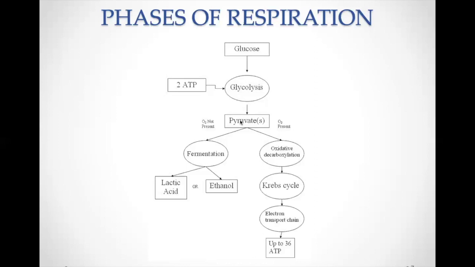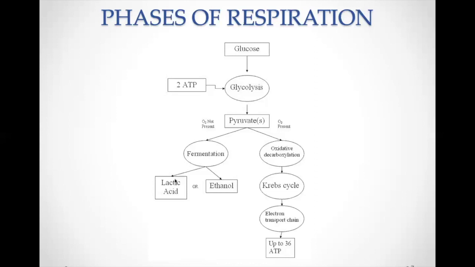If pyruvate undergoes further reaction in presence of oxygen, that is called oxidative decarboxylation, then the cycle is called the Krebs cycle, and here CO2, H2O and ATPs are produced. From the process of pyruvate to the formation of ATPs, 36 ATP molecules are formed, indicating the number of ATPs is more. That means we can know that more energy can be released over here.